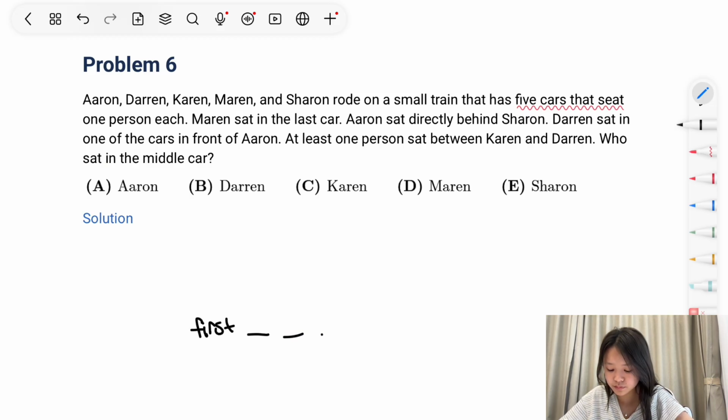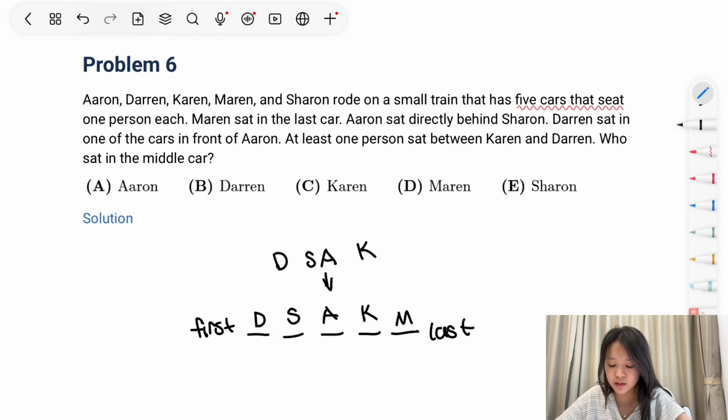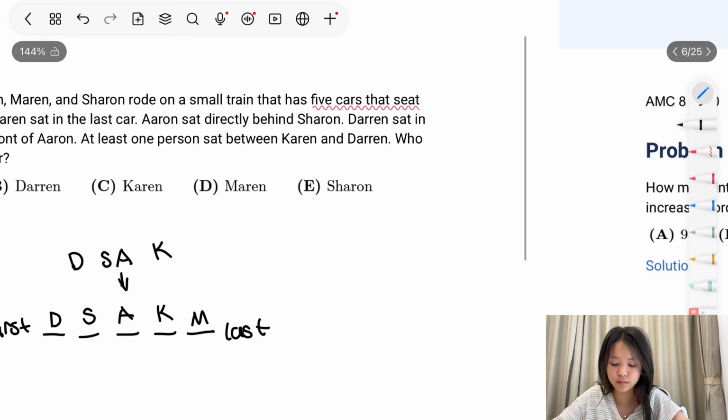So we know that there are 5 seats, and Maren sat in the last car. Aaron sat directly behind Sharon, so they're somewhere like this. And Darren sat in one of the cars in front of Aaron. At least one person sat between Karen and Darren. So we come to this solution where we have Darren in the first car, then Sharon and Aaron, and finally Karen. So the person that sat in the middle car was A, Aaron.